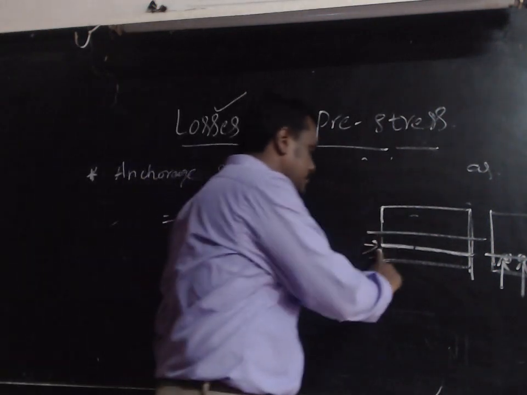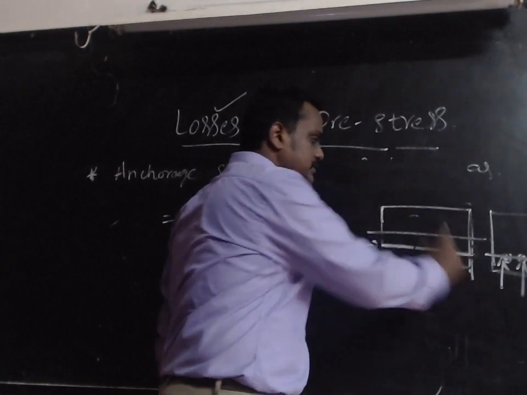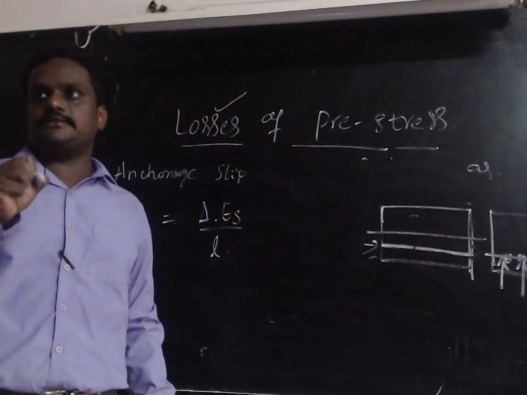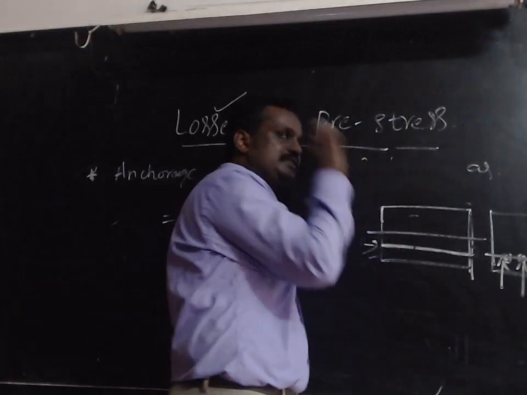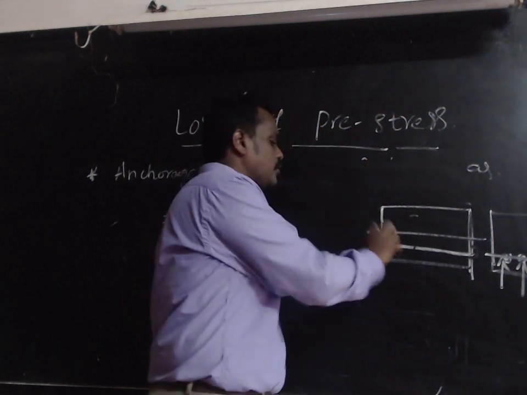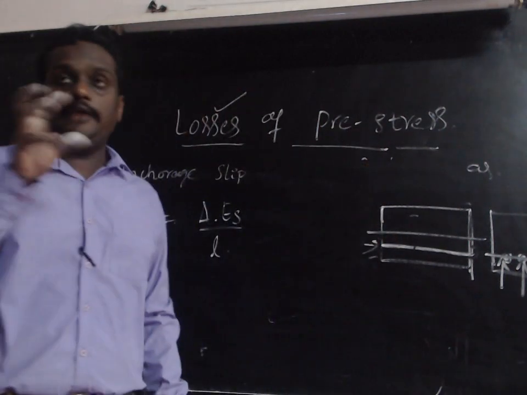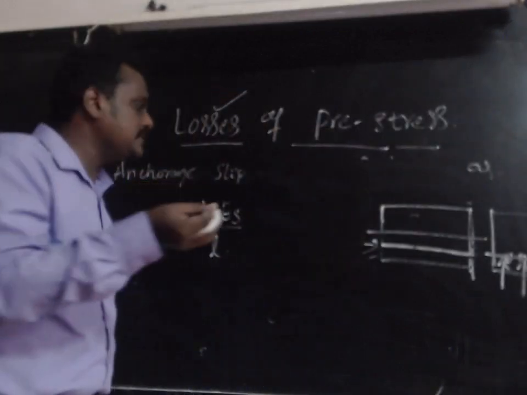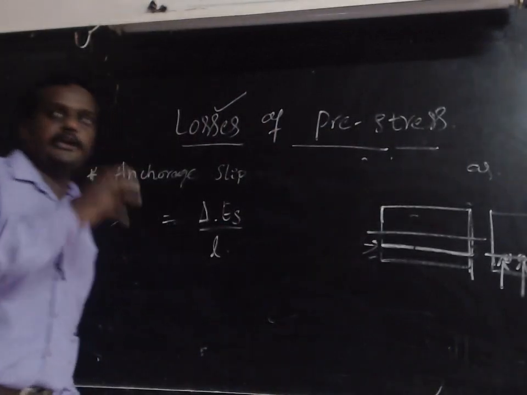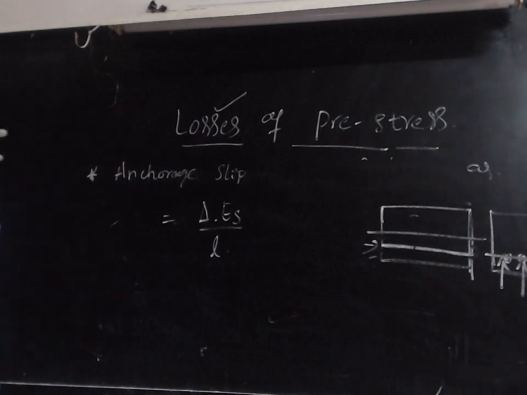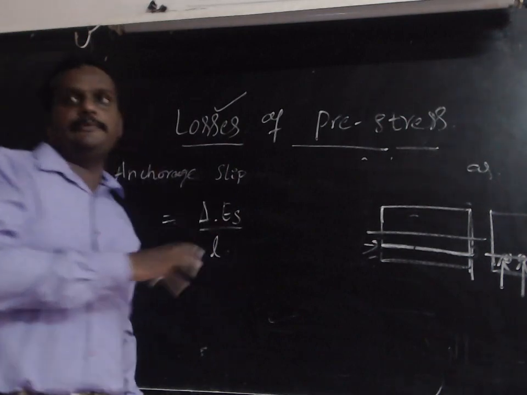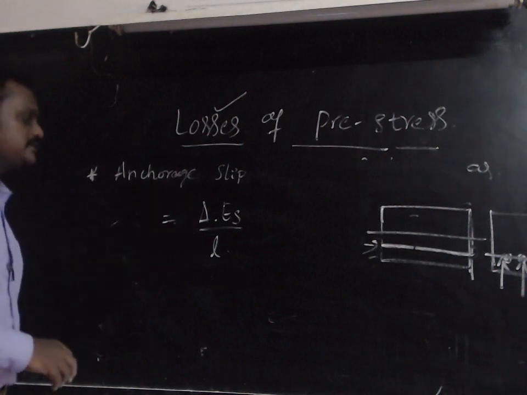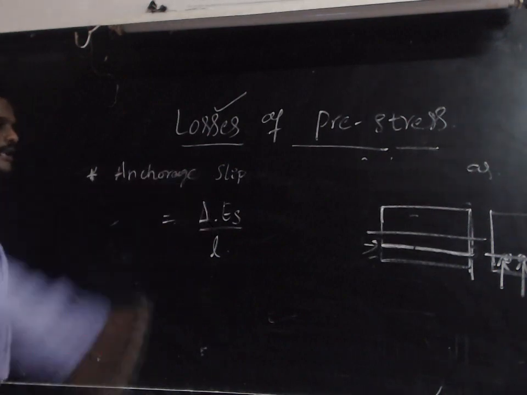Okay, so here we know that the anchorage should be here, because the anchors are the holding devices that hold the steel in the same position. So we are going to fix the anchorages. If those anchorages slip due to various causes, at that moment there will be a reduction in the prestress force. That loss is called anchorage slip.